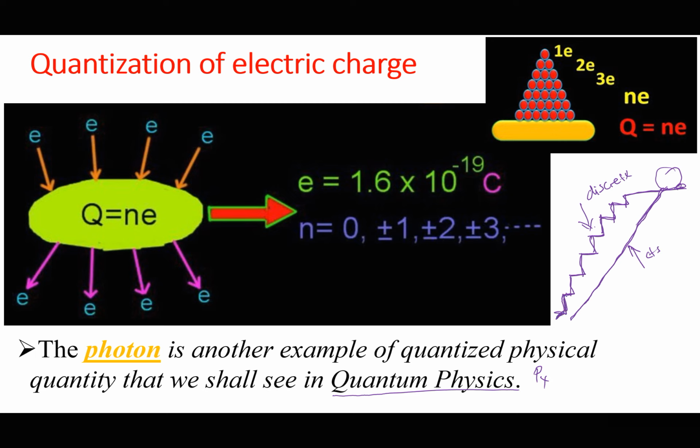Charge will only have specific values, not any random values. And these values are whole numbers or integers multiplied by the elementary charge of 1.6 times 10 to the power of minus 19 coulombs. So that is what we mean by charge being quantized.